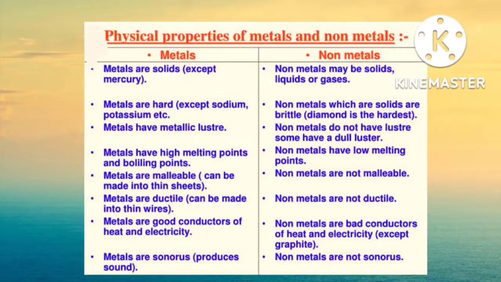Exceptional cases are graphite. Metals are sonorous. What do you mean by sonorous? Sonorous is nothing but the ability of a material to produce sound. Metals produce a ringing sound, right? So, metals are sonorous, whereas non-metals are not sonorous. That is, they do not produce any kind of sound.